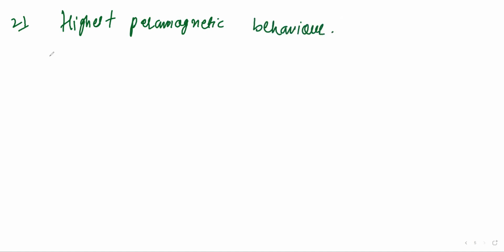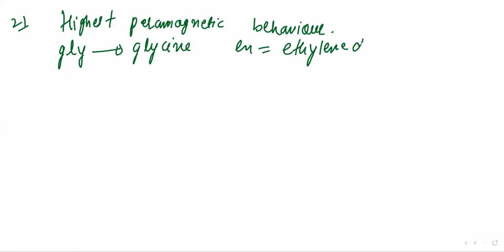Right. So here short form is used: when it is GLY, it is called glycine. When EN is there, it is ethylenediamine.